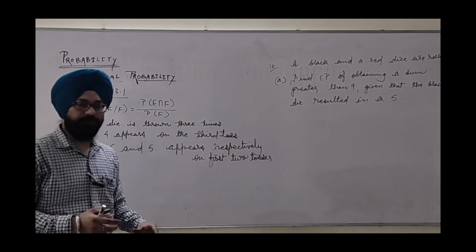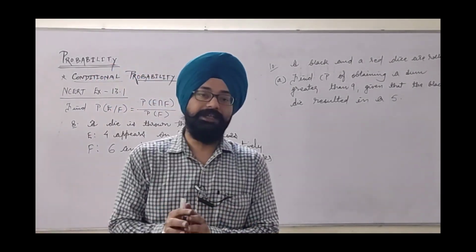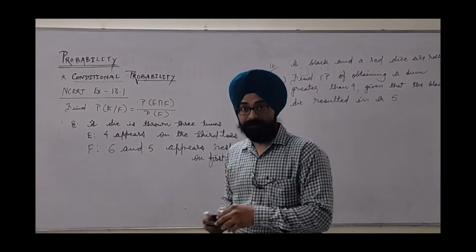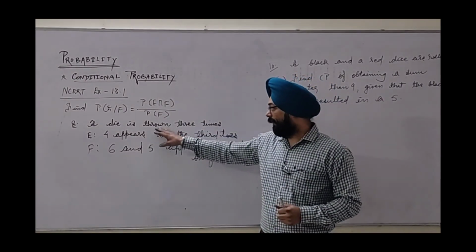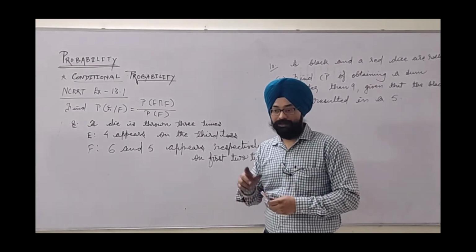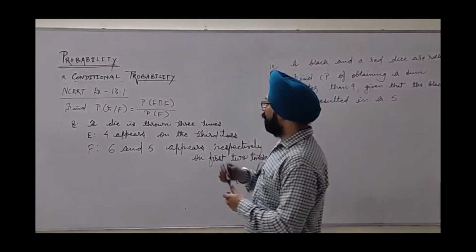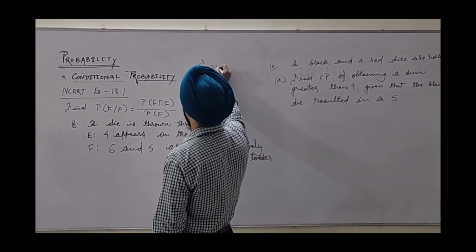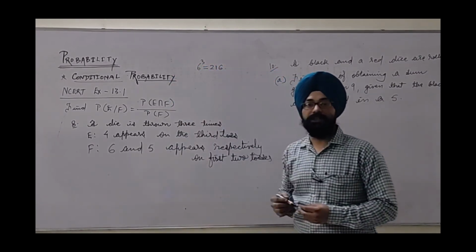Now, when such questions are given, previously it was easier to shortlist the outcomes, as only 8 were there. But in this case, if a die is thrown 3 times, how many outcomes will there be? As we know, in one die a total of 6 outcomes are there. So this time the total number of outcomes becomes 6 cube, which is 216.